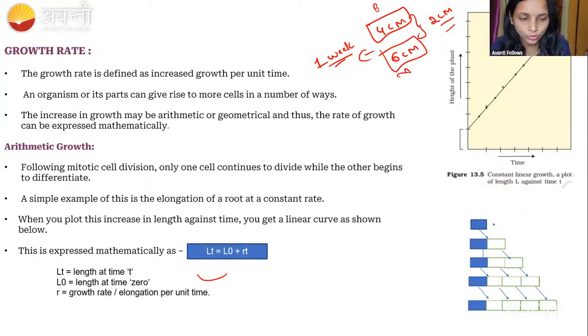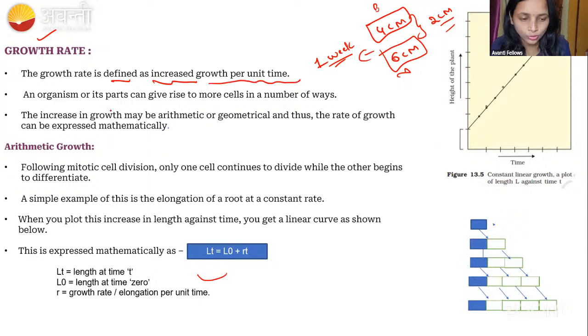What I'm doing, I'm comparing the growth of the plant with the time. Yes or no? With the time, I'm comparing. So the growth rate is nothing but comparing with the time. Okay. So what we are comparing? Growth. The growth rate is defined as increased growth per unit time. Unit time I am taken here 1 week. You can take 1 month or any time you can take. So the growth rate is defined as increased growth per unit time.